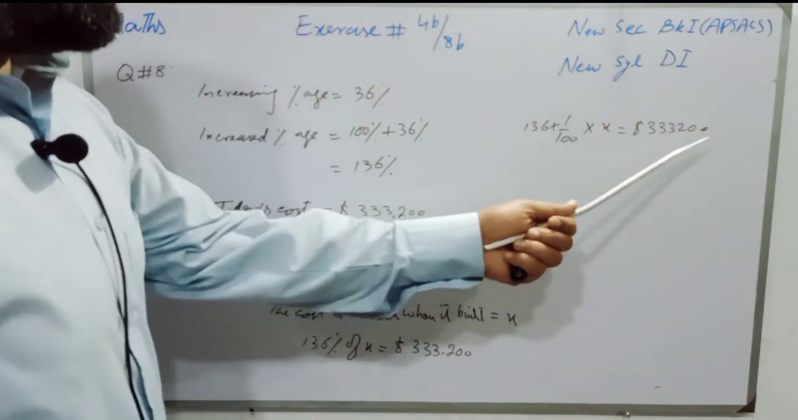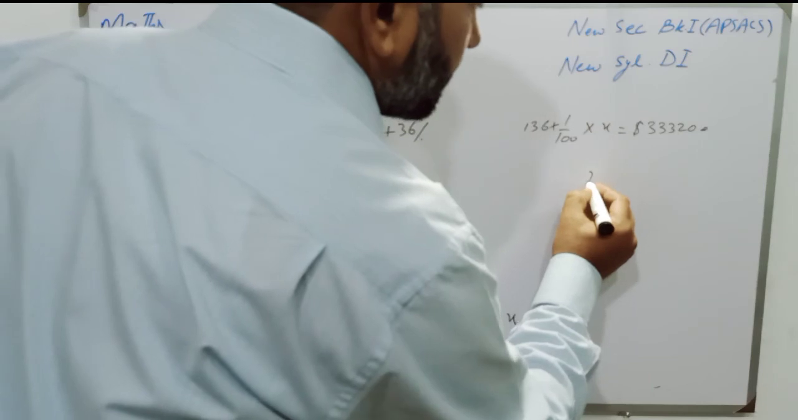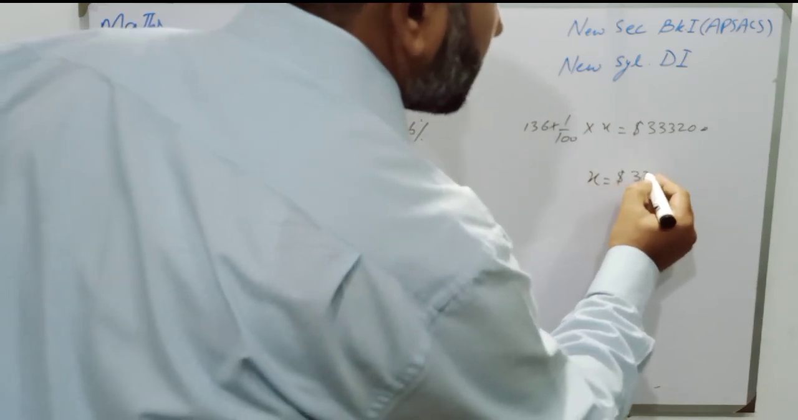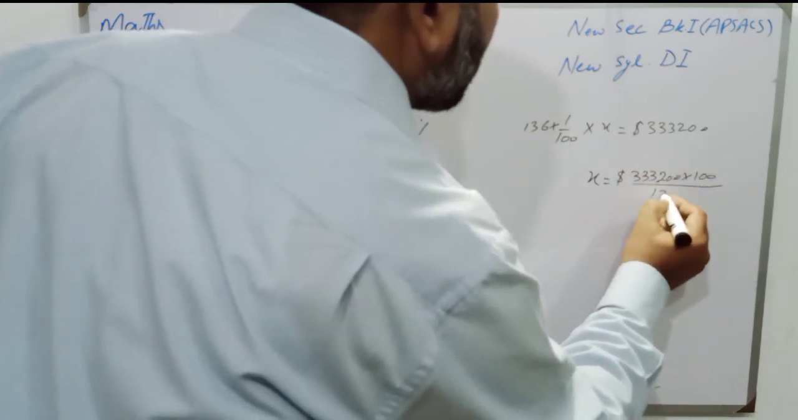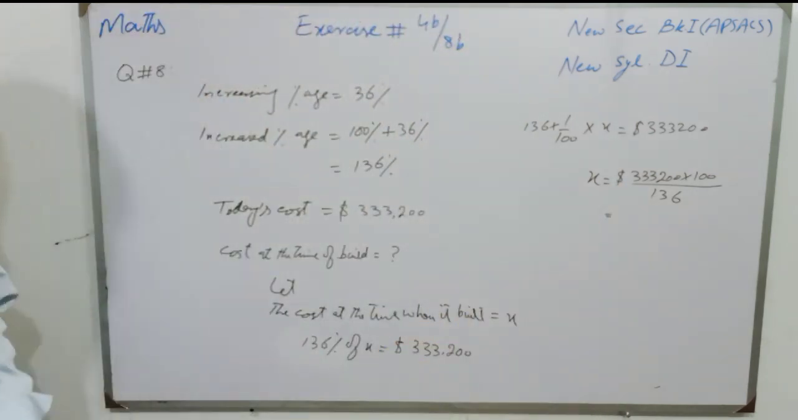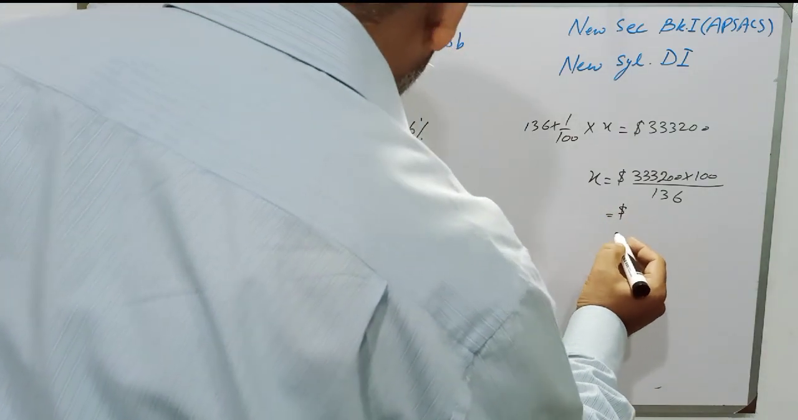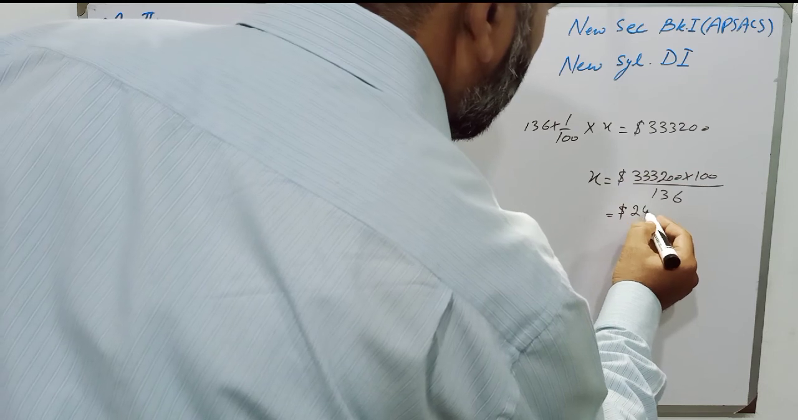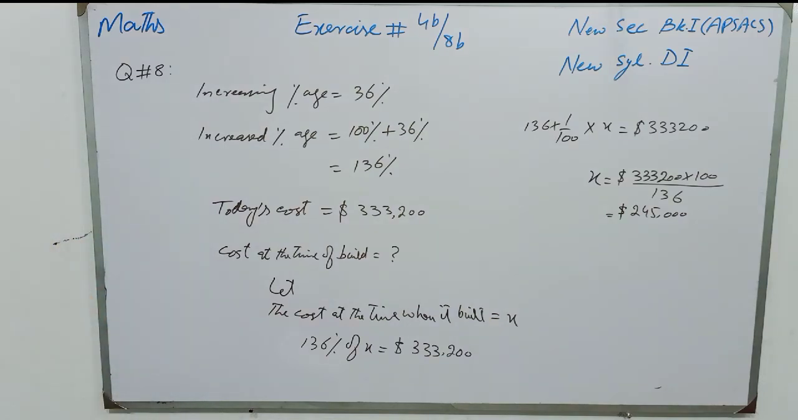When I transfer it to the other side, it will multiply, and 136 is multiplying. When I transfer it to the other side, it will divide. So X will become $333,200 multiplied by 100 over 136. So students, we will use a calculator to find the value. So it will become, students, the value of the house at the time of building was $245,000, and after increasing 36% today it is $333,200.